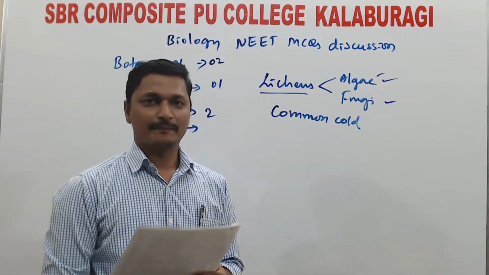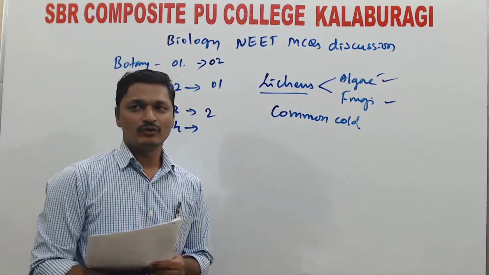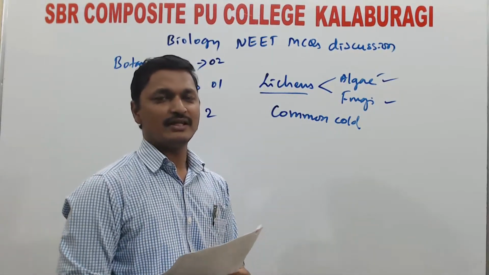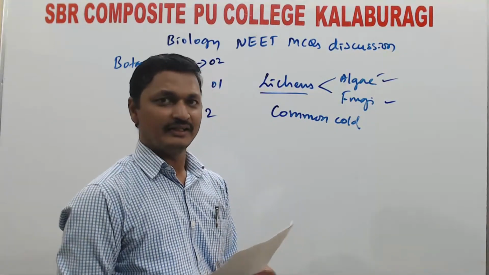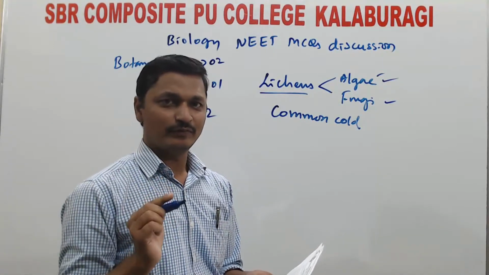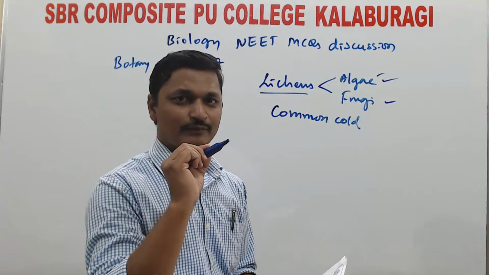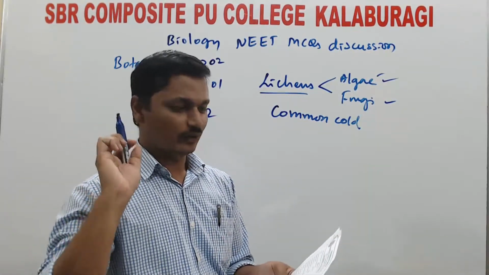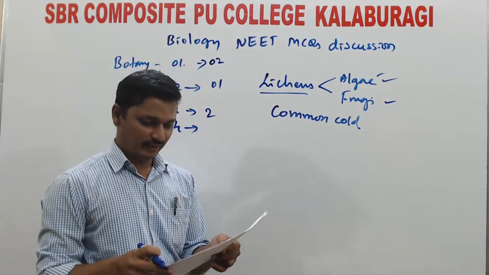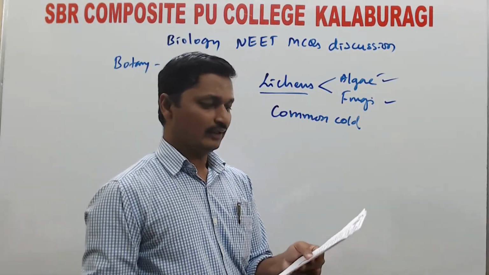Viroids were discovered by whom? We learned about viroids. Viroids are small infectious agents smaller than the viruses. They are made up of only polynucleotides of RNA, and viroids were discovered by a scientist called Theodor Diener.